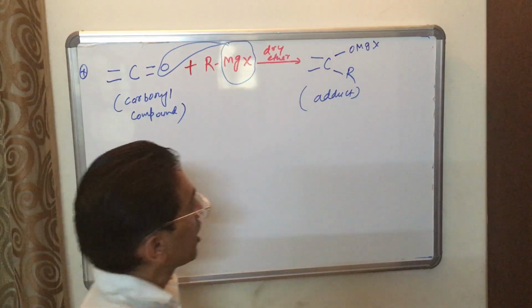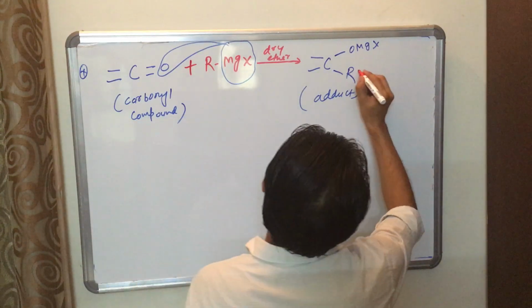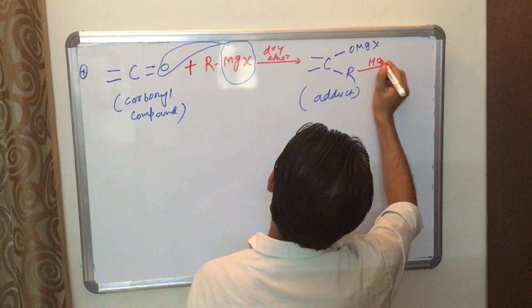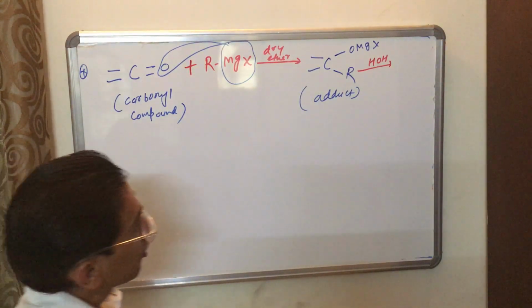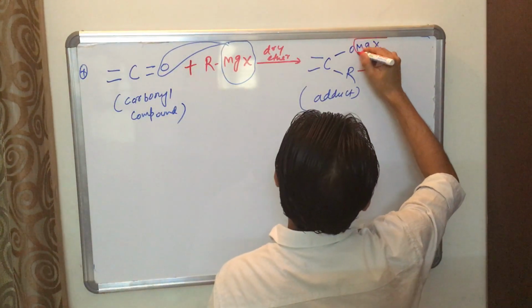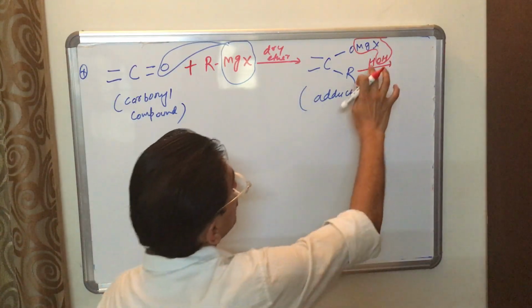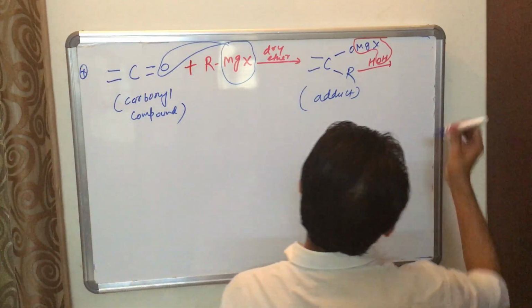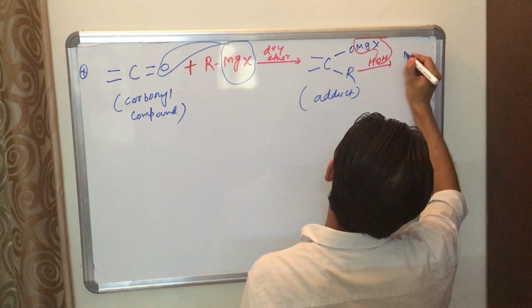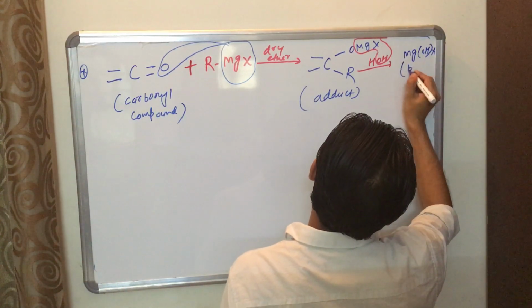Now if you do hydrolysis of this, by adding H2O, this part will come with this, and H will attach with oxygen.